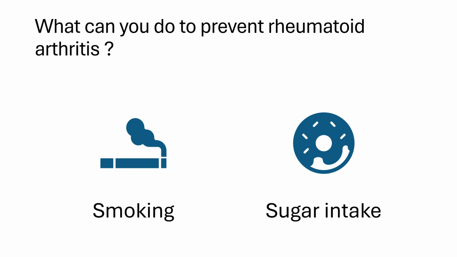So, what can you do to prevent rheumatoid arthritis? Perhaps the biggest risk factors are non-modifiable, such as genetics and sex. Therefore, it's best to focus on what can be changed. I would suggest focusing on two things. Number one, smoking, and number two, sugar intake. It would be best to avoid smoking and decrease sugar intake in order to prevent this disorder.